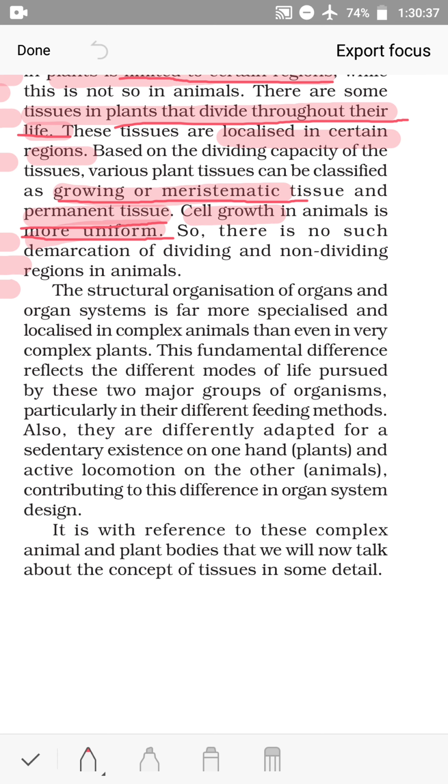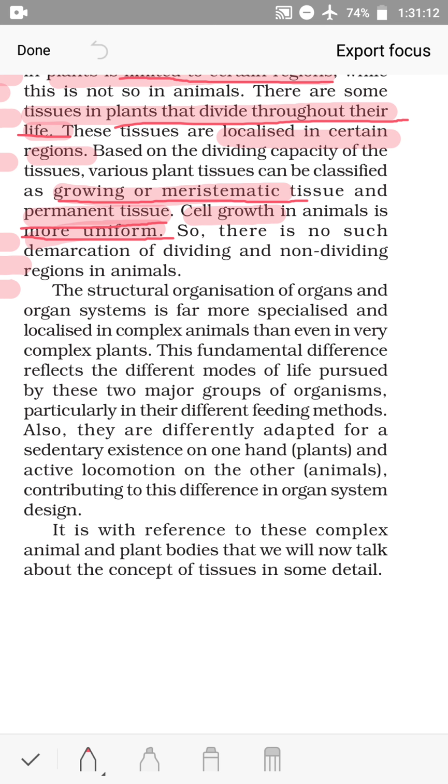The structural organization of organs and organ systems is far more specialized and localized in complex animals than even in complex plants. This fundamental difference reflects in different modes of life pursued by these two major groups of organisms, particularly in their different feeding methods. Also, they are differently adapted for a sedentary existence on one hand and active locomotion on the other, contributing to this difference in organ system design.